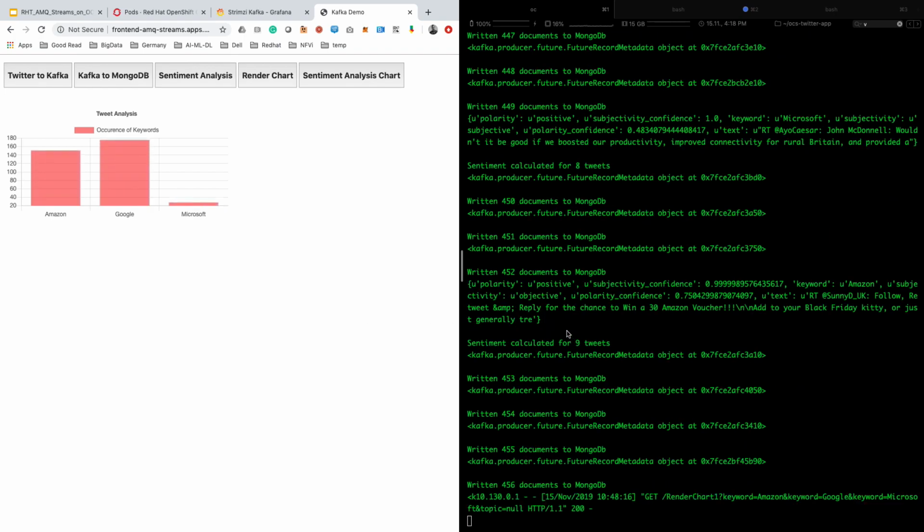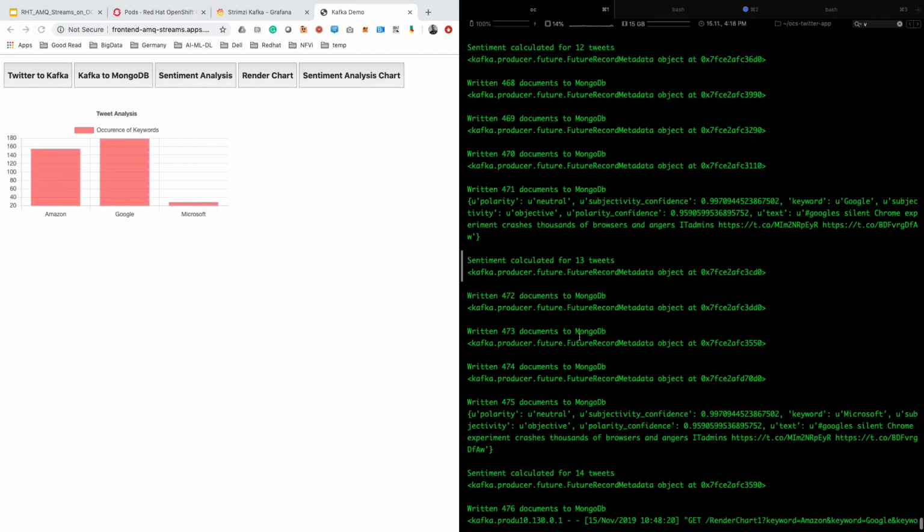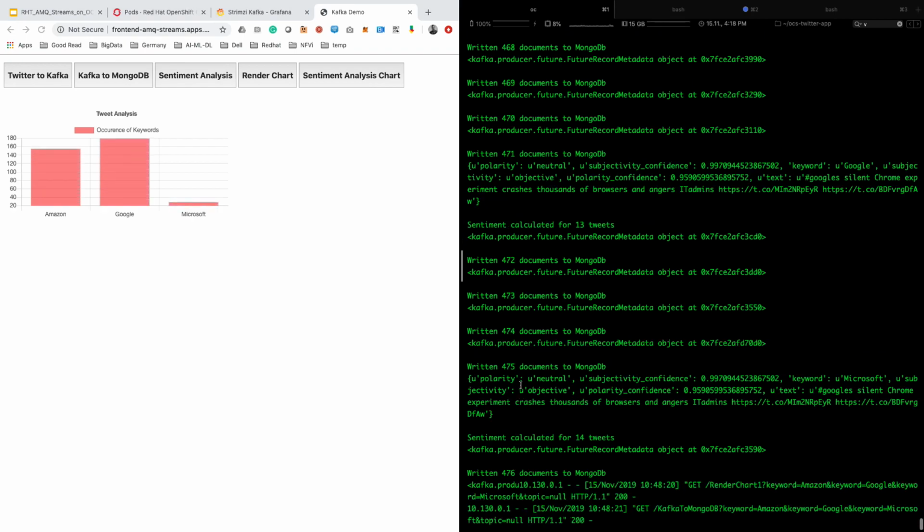Look at this output. We have calculated sentiment for 14 tweets, and it's still going on. From the service, we have captured the keyword Microsoft, and we have done the polarity test, and the result is neutral for this specific tweet.